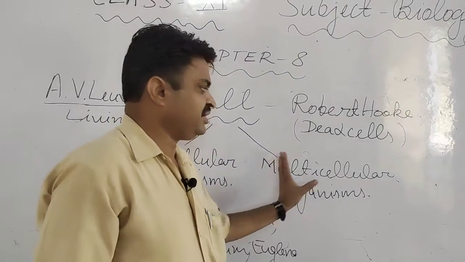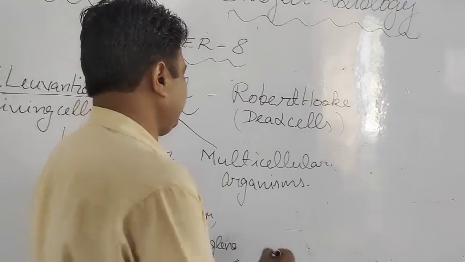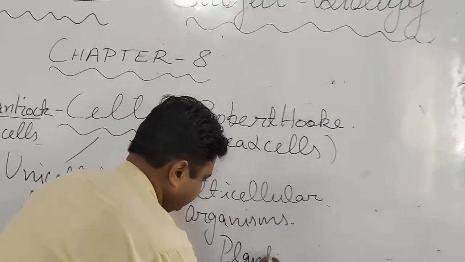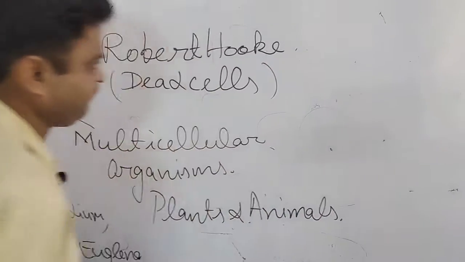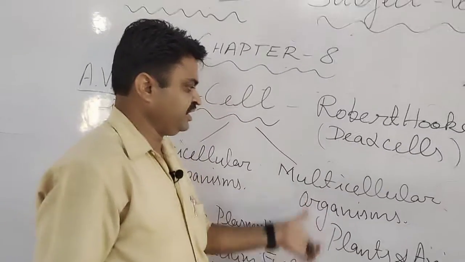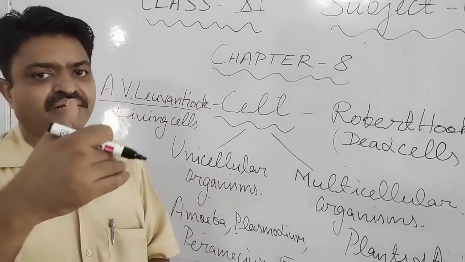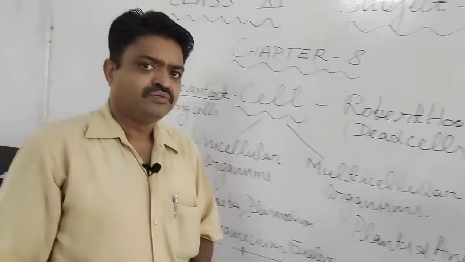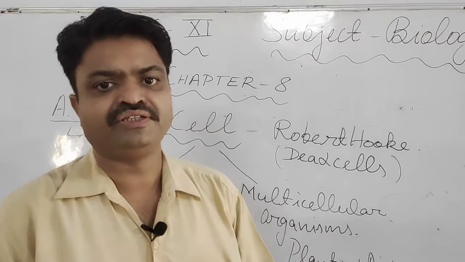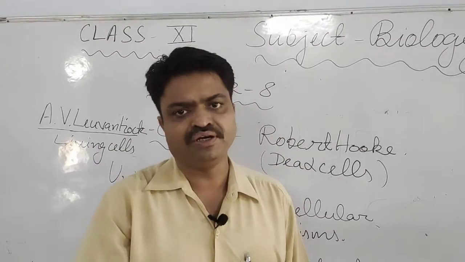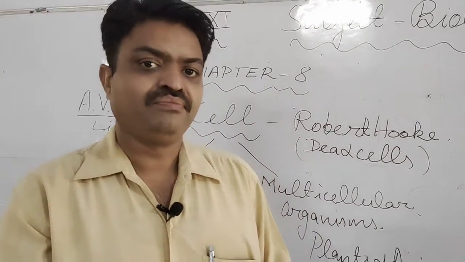Now we come to the multicellular organisms. They have more than one cell, and all the plants and animals come in this category. Plants and animals come in the category of multicellular organisms because they have more than one cell, and those cells make one particular structure that is known as tissue, and the tissues make the organs, and organs make the parts of the body, and the parts of the body make the whole body.